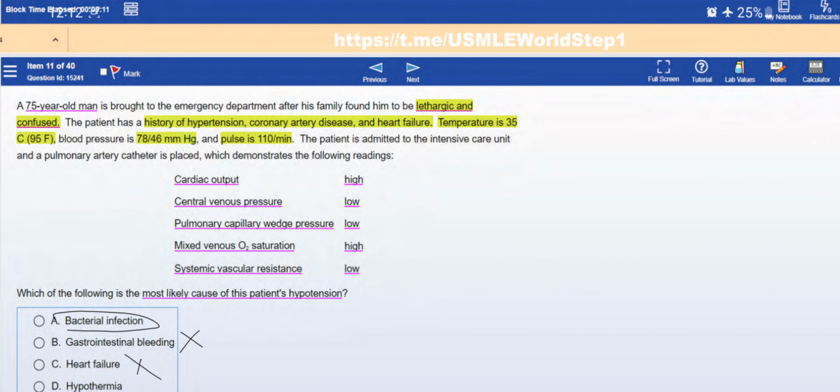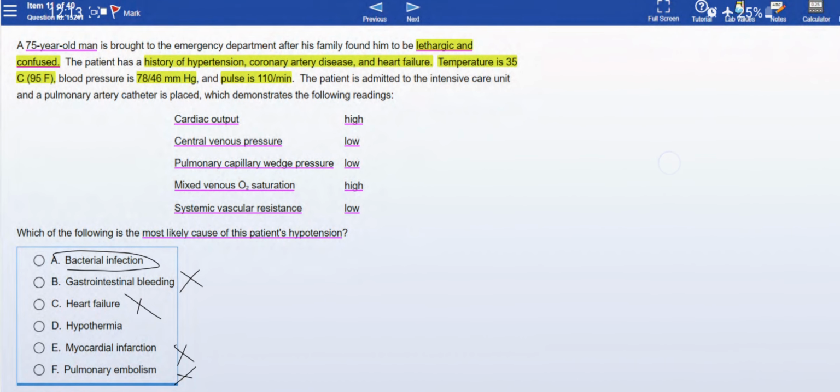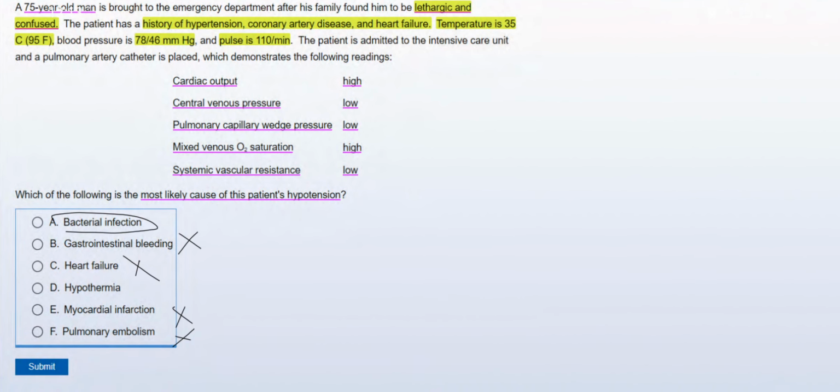The patient is admitted to the intensive care unit and a pulmonary artery catheter is placed, which demonstrates the following readings: cardiac output high, central venous pressure low, pulmonary capillary wedge pressure low, mixed venous oxygen saturation high, systemic vascular resistance low. The most likely cause of this patient's hypotension is: option A, bacterial infection; option B, GI bleeding; option C, heart failure; option D, hypothermia; option E, myocardial infarction; option F, pulmonary embolism. Pause it and give the answer.